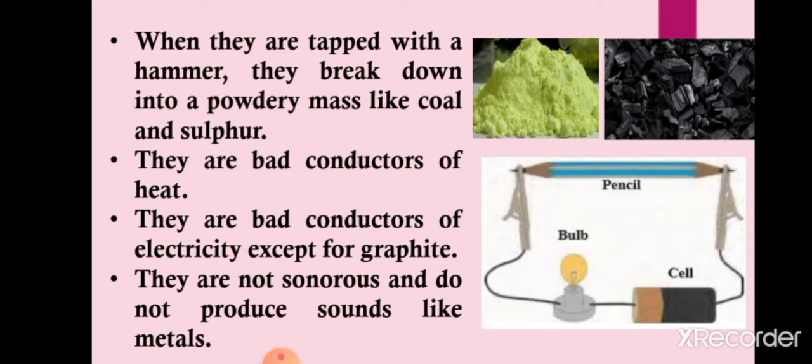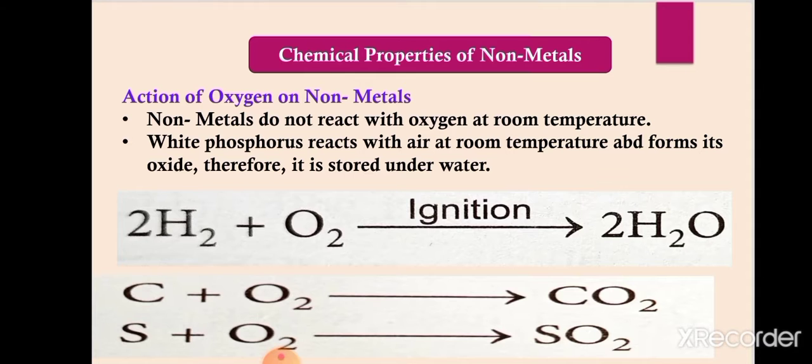In many activities you have studied that graphite is a good conductor of electricity, and when we use it in a circuit, it very easily conducts electricity, it allows electricity to pass through it. And all others are bad conductors. Then they are not sonorous, meaning they do not produce any type of sound like metals.